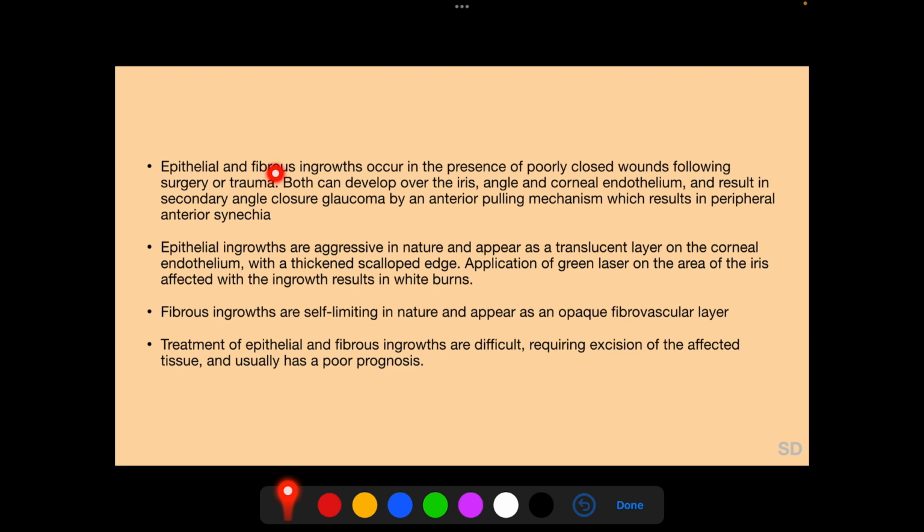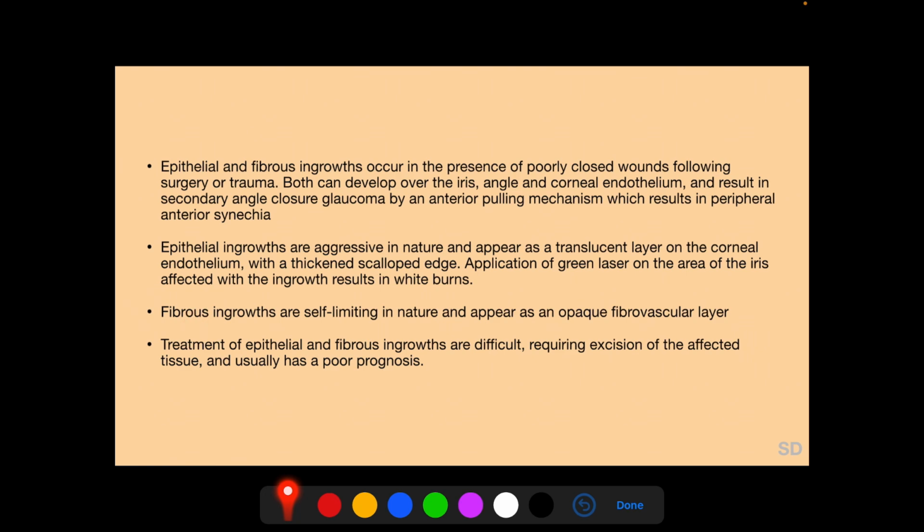Epithelial and fibrous ingrowths occur in the presence of poorly closed wounds following surgery or trauma. Both can develop over the iris, angle, and corneal endothelium and result in secondary angle closure glaucoma by an anterior pulling mechanism which results in peripheral anterior synechiae. Epithelial ingrowths are aggressive in nature and appear as a translucent layer on the corneal endothelium with a thickened scalloped advancing edge. Application of green laser on the area of the iris affected with the ingrowth results in white burns which enable us to diagnose the condition.